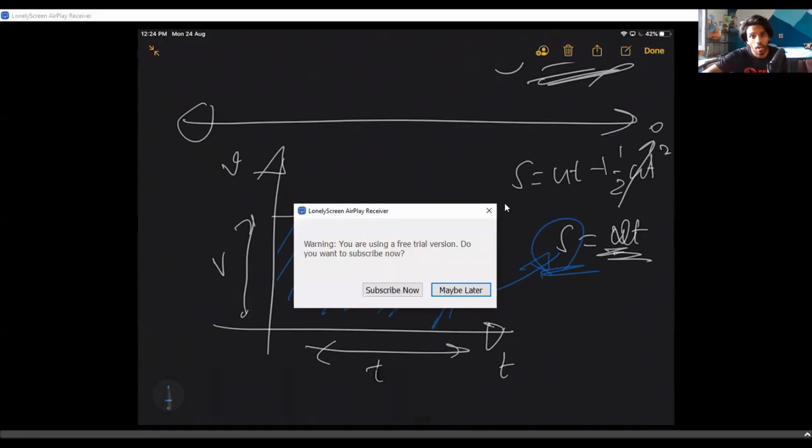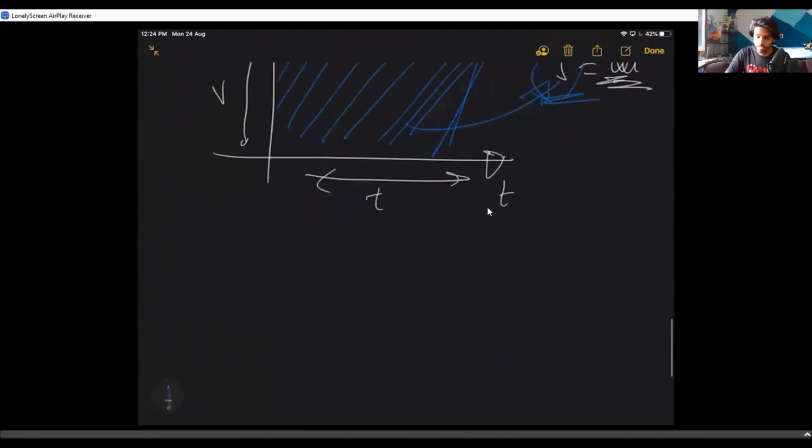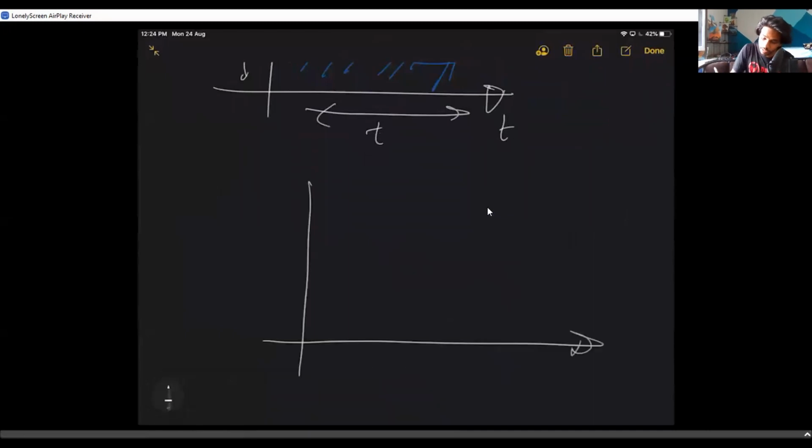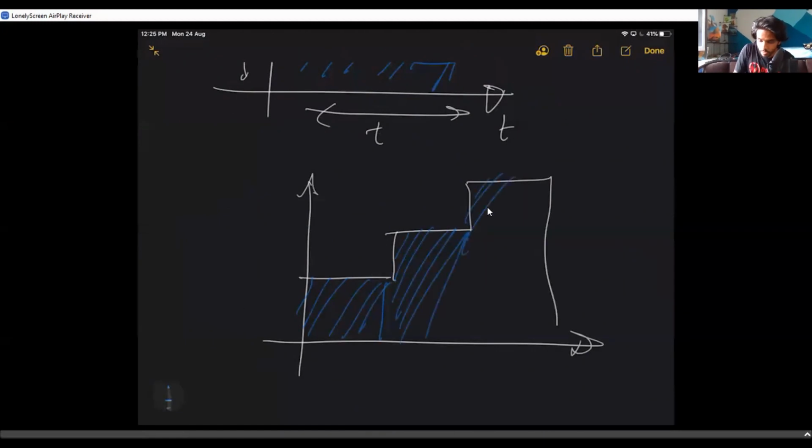Now what if the velocity is something silly and it is like this? Then what do you do now? How do you find this area? All you have to do is take this velocity into this time, this velocity into this time.